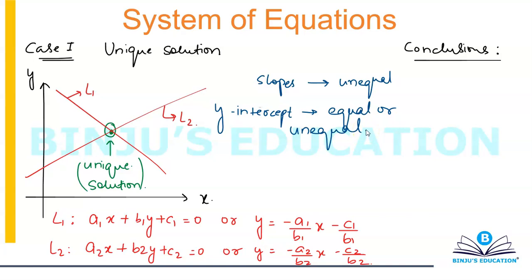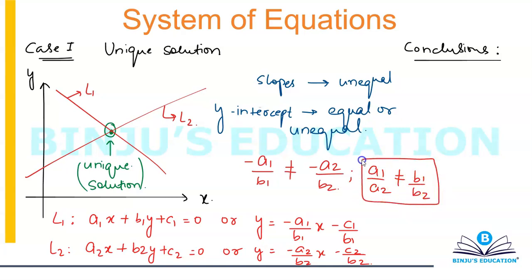If the slopes are unequal, then minus a1 over b1 cannot be equal to minus a2 over b2, which will give you the result that a1 over a2 is not equal to b1 over b2.